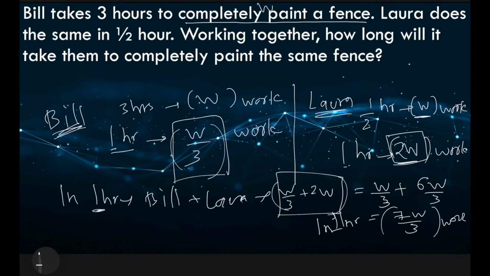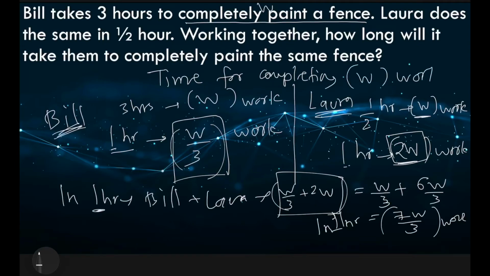But what have we been asked? We have been asked that working together, how long will it take them to completely paint the same fence? So we have essentially been asked the time for completing W amount of work, because W is the amount of work to completely paint the fence.